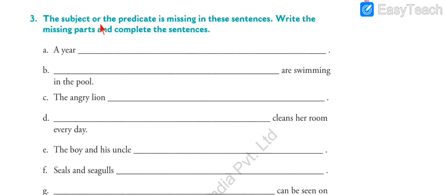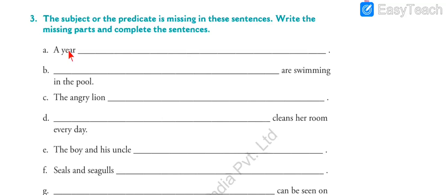Exercise number 3. The subject or the predicate is missing in these sentences. Write the missing parts and complete the sentences. This means that in this exercise there are a few sentences given to all of us. We have to write either subject or predicate.